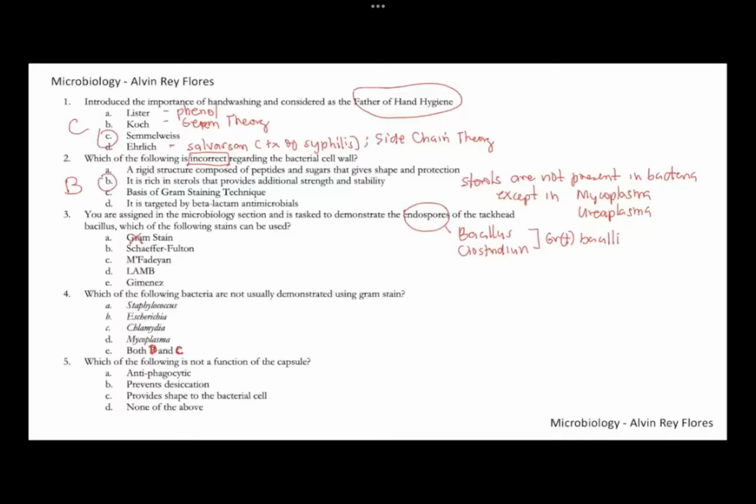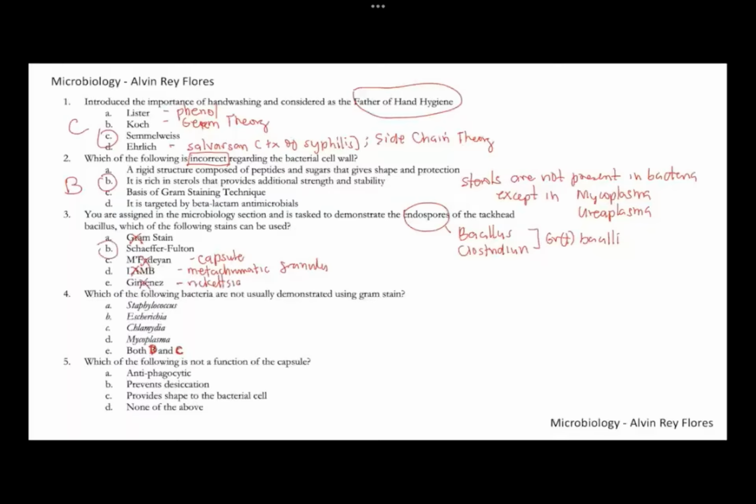Amphidian is also not the answer since that's a stain for the capsule. That is a capsular stain for anthrax, for Bacillus anthracis. Lamb is Loeffler's alkaline methylene blue. We use that for the demonstration of the metachromatic granules, which we encounter in Corynebacterium. And Jimenez is also not the answer. We use that to stain Rickettsia.